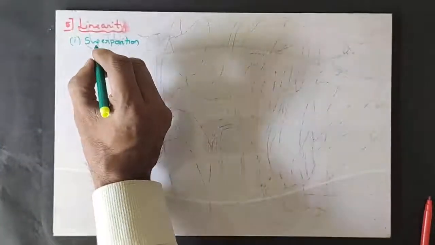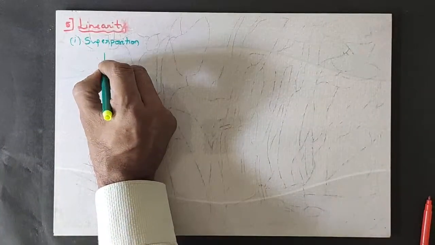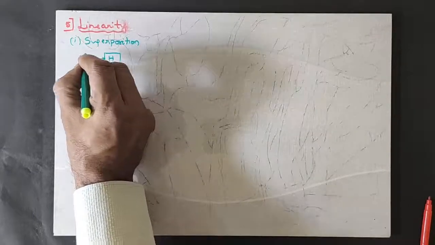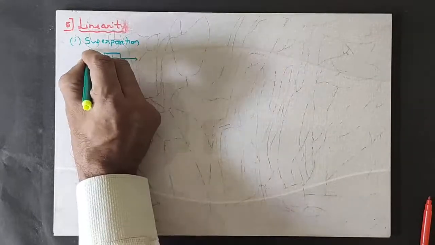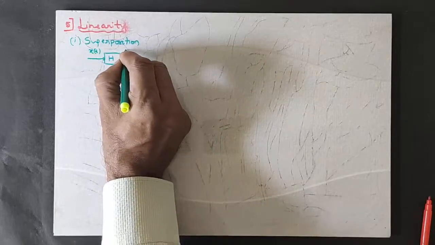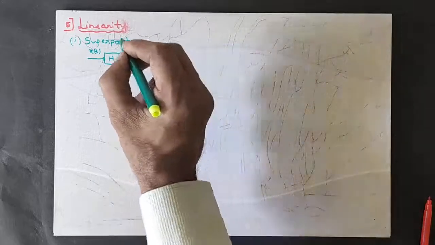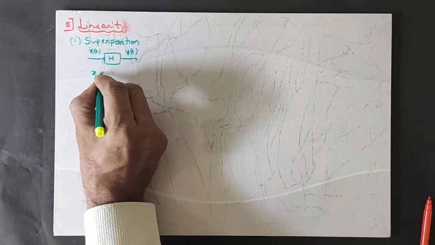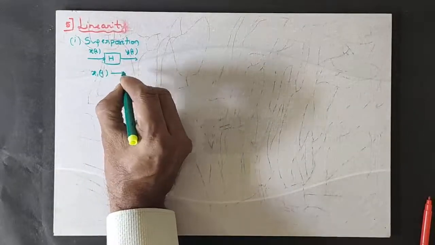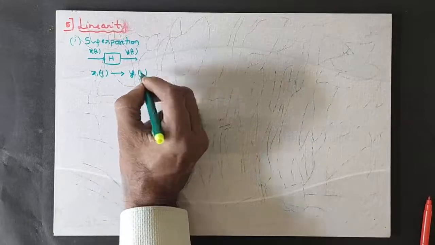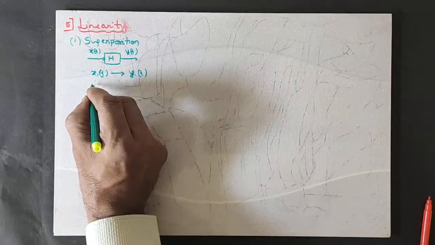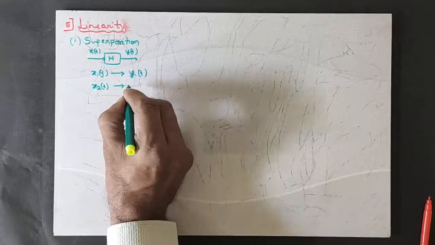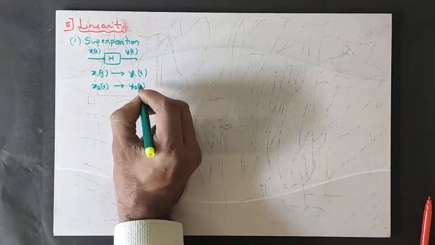Suppose you are having a system here, let us consider it as H, with x of t as input and output y of t. Let us consider that I provide an input x1 of t and it produces the output y1 of t. And I give an input x2 of t and it produces the output y2 of t.